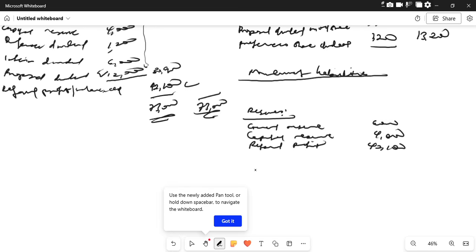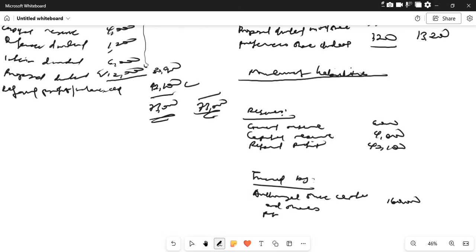Let me just quickly do this. Let's say we have our capital, which is financed by. We have the authorized share capital, which is ordinary shares. We have 160,000. We have preference share, that is 40,000. So at the end of the day, we're going to add 20,000 as the authorized share.